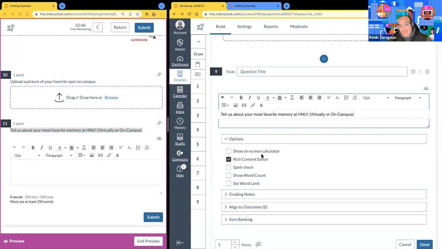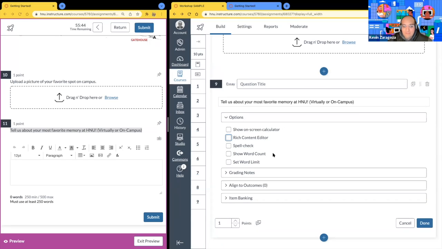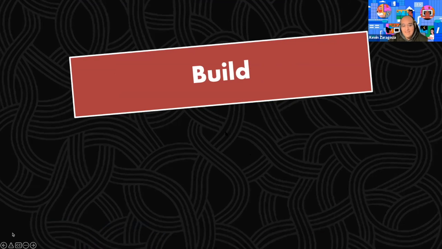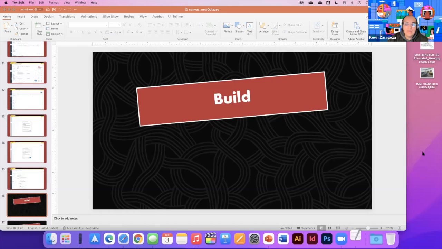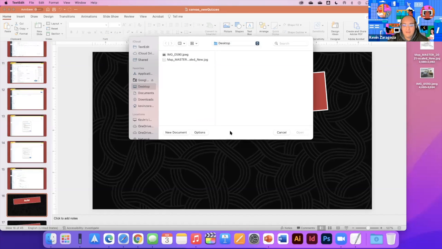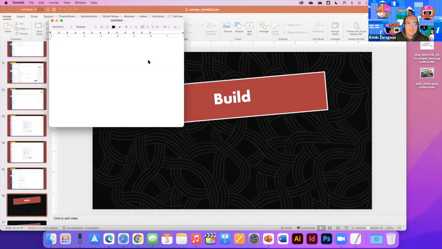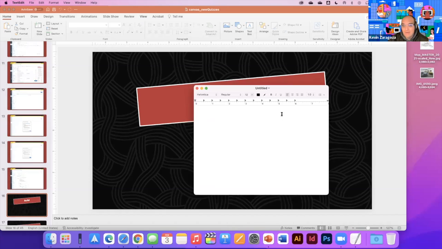So if we turn this off, when the student is typing, it'll keep it very plain Jane. And what I mean by that, if you've ever opened the TextPad on the Mac, on Windows it's called Notepad, it keeps the text very simple, meaning no hyperlinks, no bold, no italics, nothing like that.